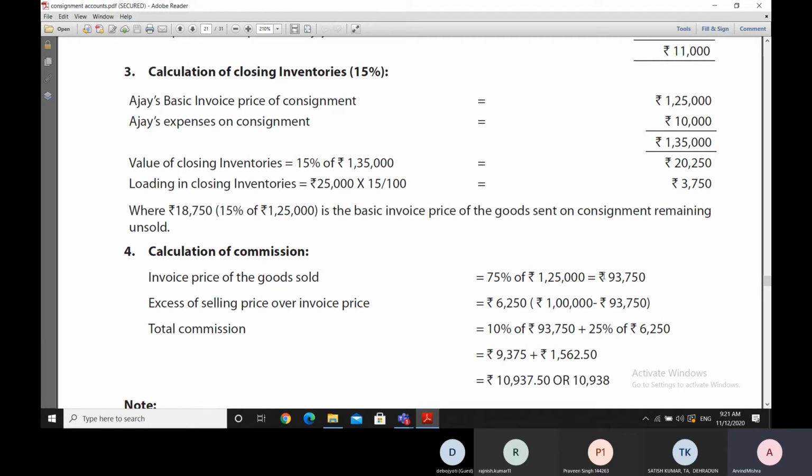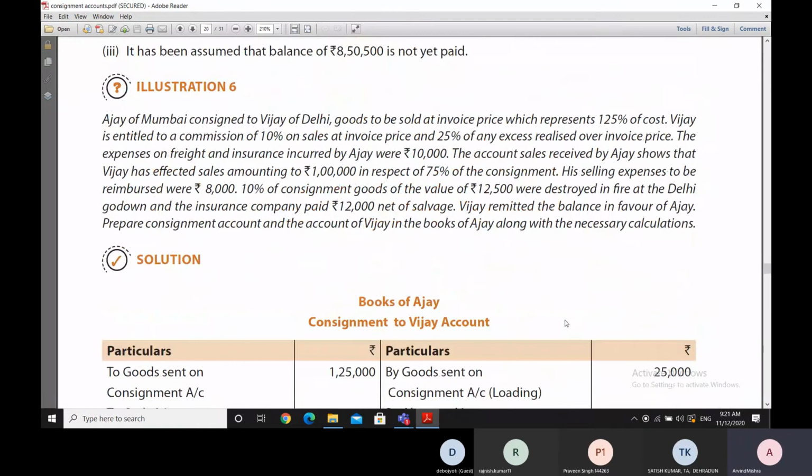This is the pro forma invoice price, but sale price is 1 lakh rupees. So excess of the sale price over the invoice price is 6,250. 1 lakh minus 93,750, and 25% of this has to be added. 25% of 6,250 will be added to the total commission of 10% of the 93,750, which is the 10% of the invoice price.